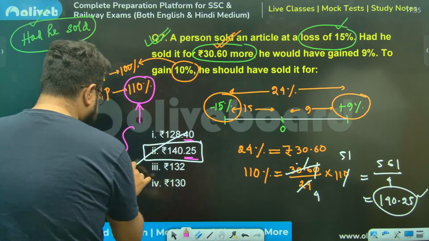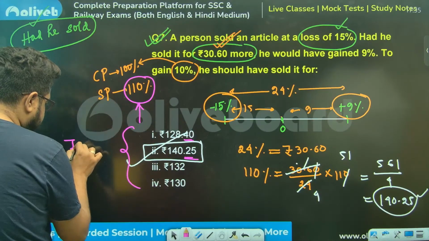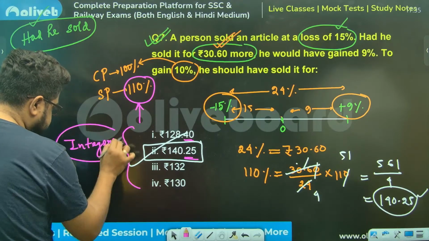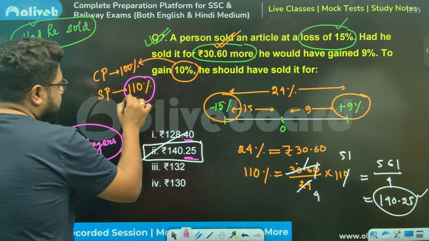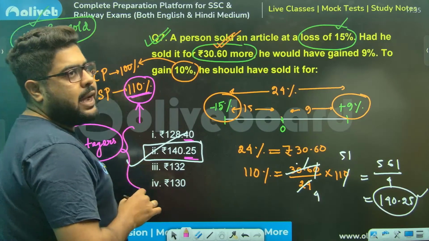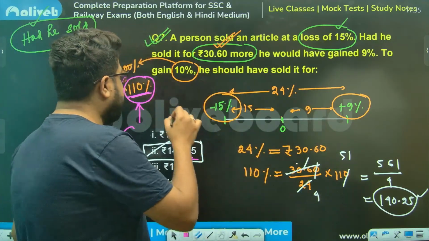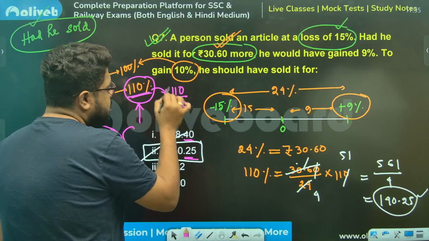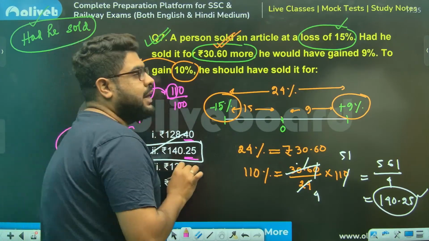If all the options were integers, then looking at this 110%, it means 110 divided by 100. So it would have been a multiple of 11.